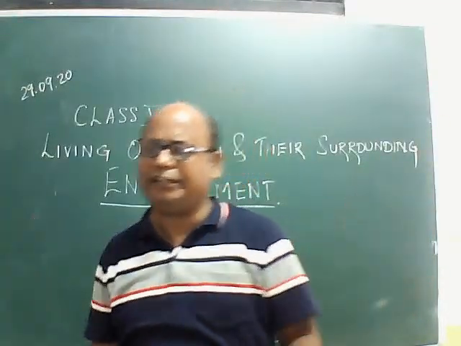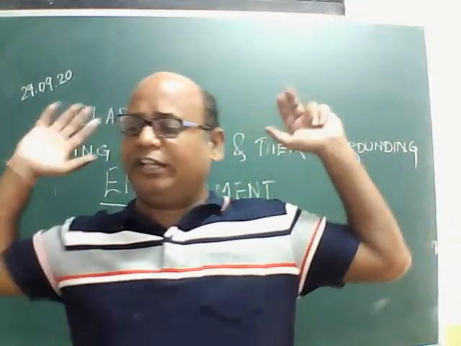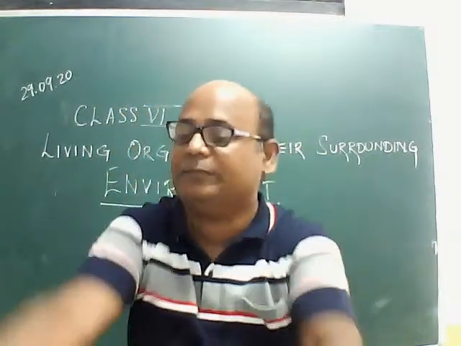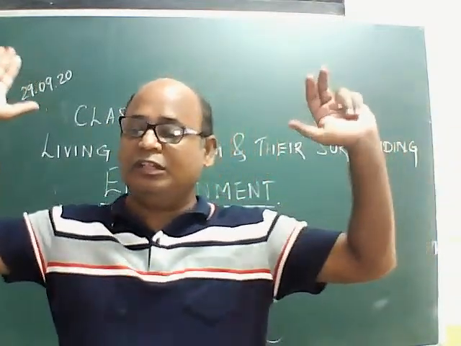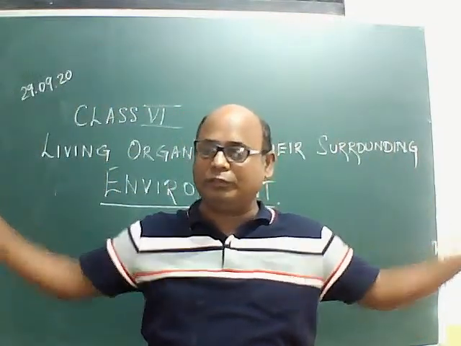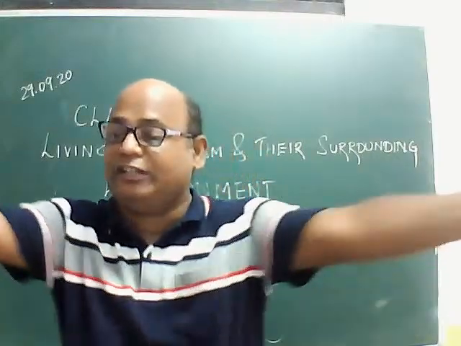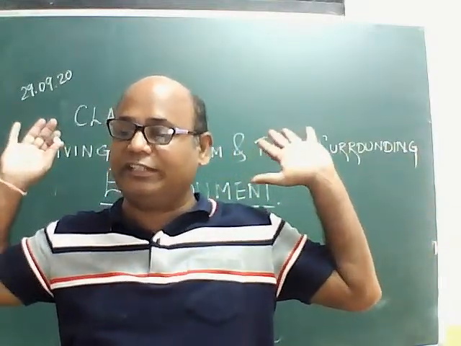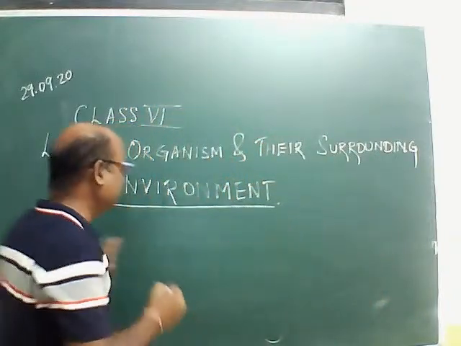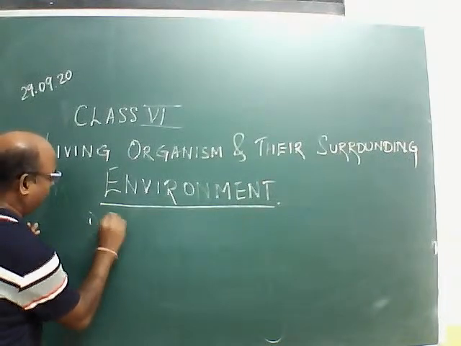So we will find in our environment, that is our surrounding, there are many things which are man-made, which are natural. There are many things which are living, which are not living. The things which are living in our environment, we call as biotic component.